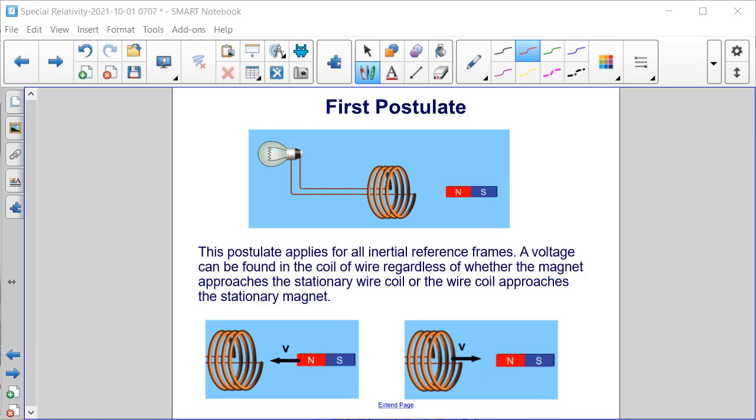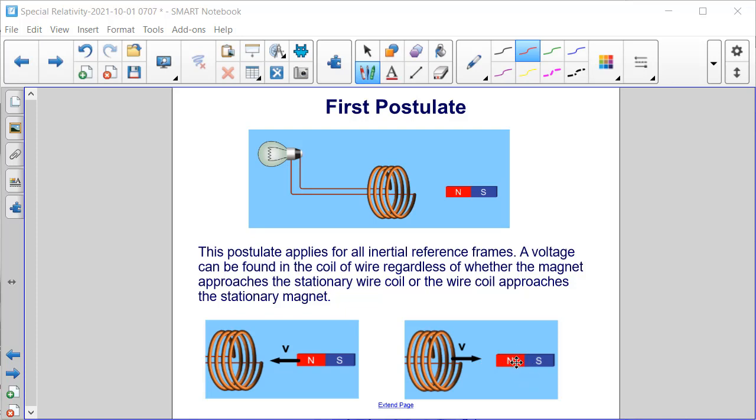So this postulate tells us that the same laws of physics apply in all inertial reference frames. So in this example, if I move the magnet toward the stationary coil, I get a voltage in the coil of wire. This is an inertial reference frame, right? If it's moving at a constant velocity, it's not accelerating. But I also get the voltage in the coil of wire if I move the wire toward the magnet.